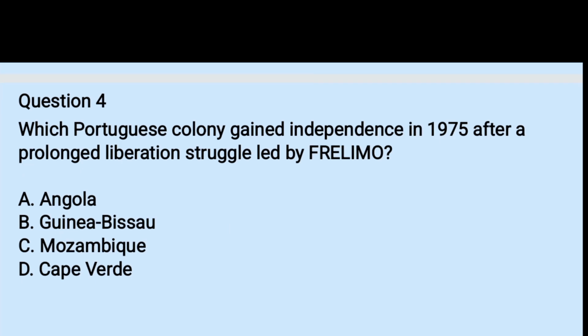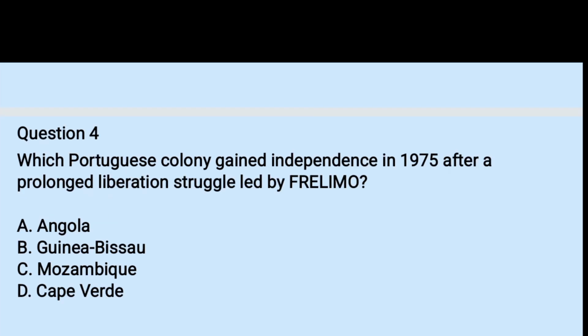Question number 4. Which Portuguese colony gained independence in 1975 after the prolonged liberation struggle led by Frelimo? A. Angola, B. Guinea-Bissau, C. Mozambique, and D. Cape Verde. The right answer is C. Mozambique's was a struggle led by Frelimo, so this was a prolonged liberation from Portuguese colonial rule.